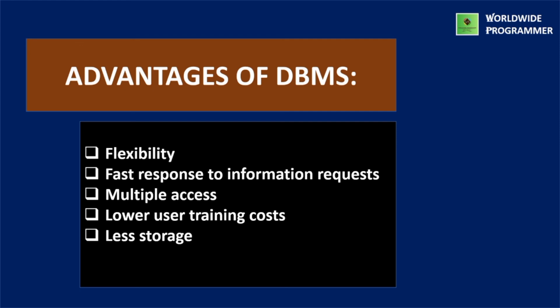It reduces program and data dependence. It reduces development and maintenance. It enhances system flexibility. It increases access and availability of information.